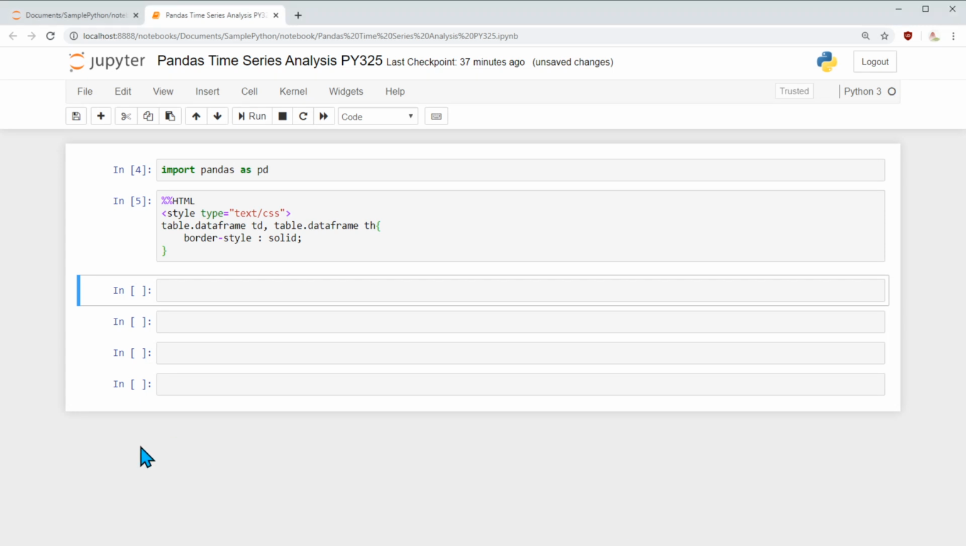Introduction to Time Series Analysis using Python Pandas. Before we get started, let's discuss what time series analysis is. Time series analysis is the study of data which has some association with time itself. The best example I can think of is the weather. As every day changes, the weather also changes.